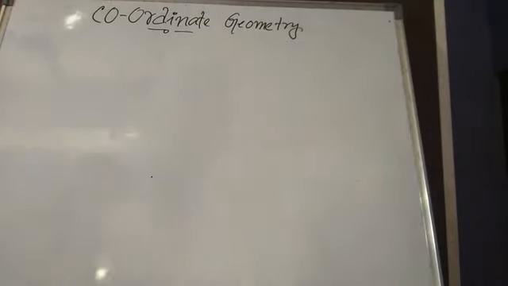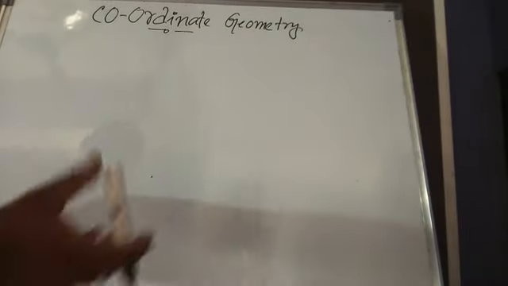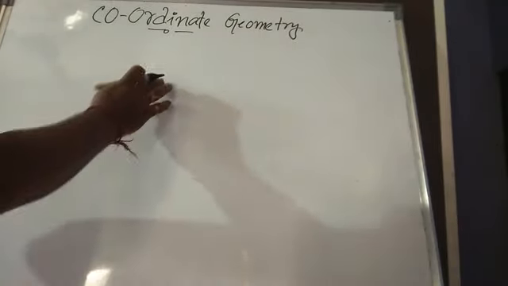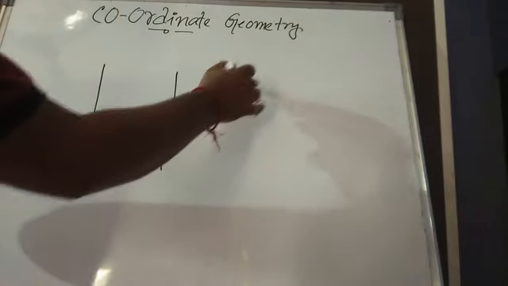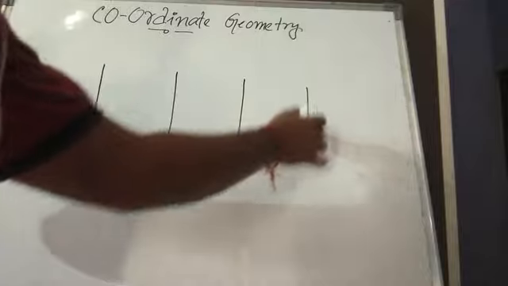Today we will learn how to deal with coordinate geometry, and what its applications are. To understand how coordinate geometry comes into action, let us take an example. In our school classroom, we basically see 4 columns of benches.